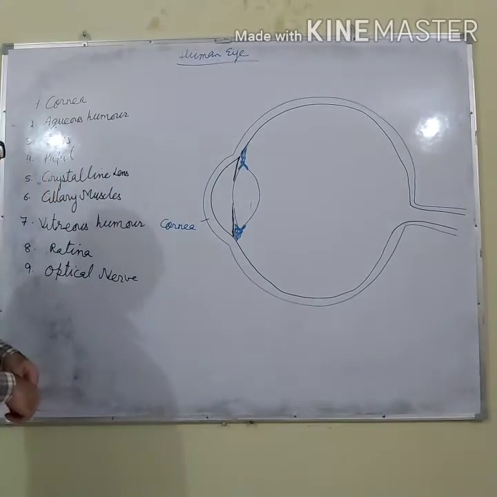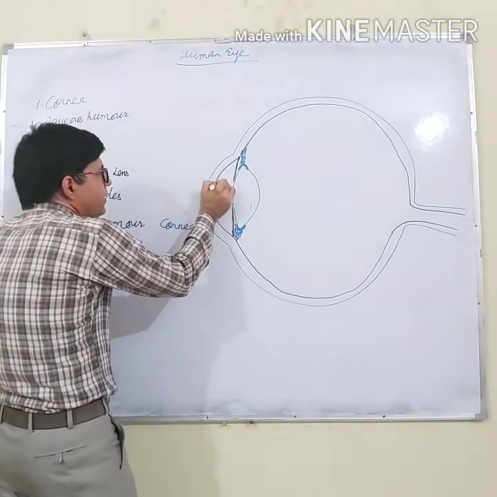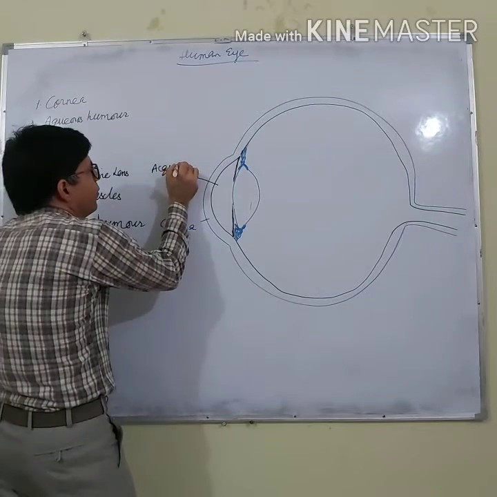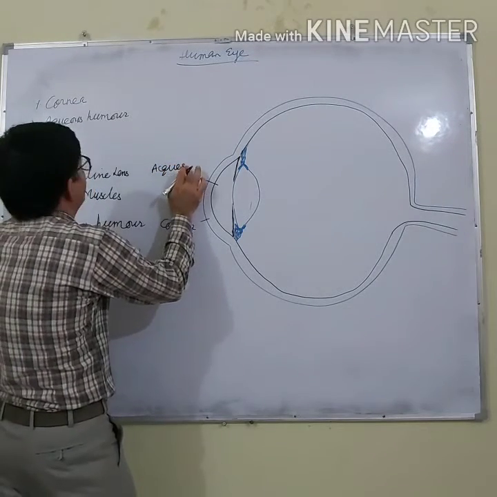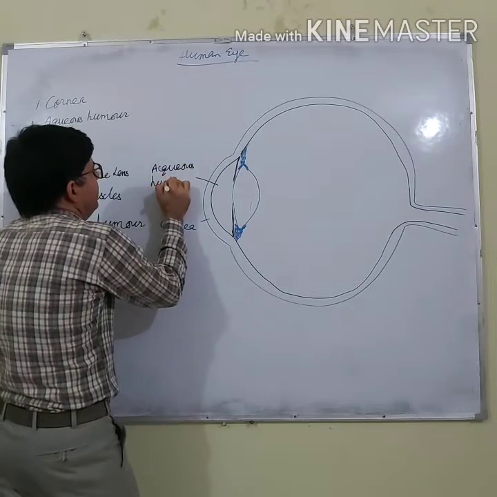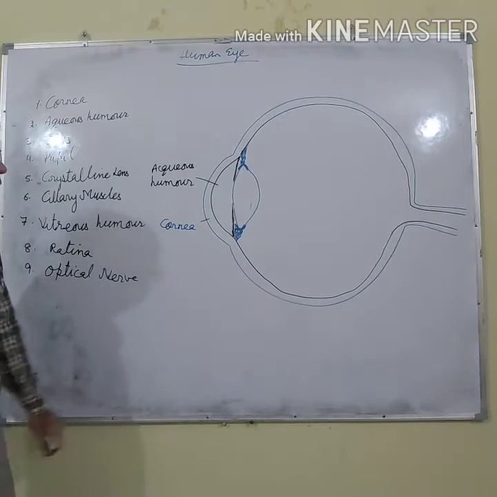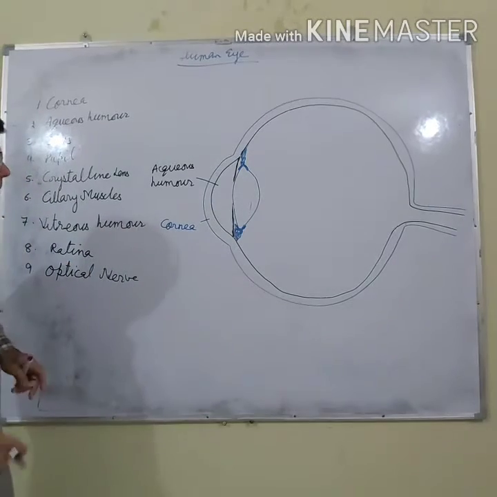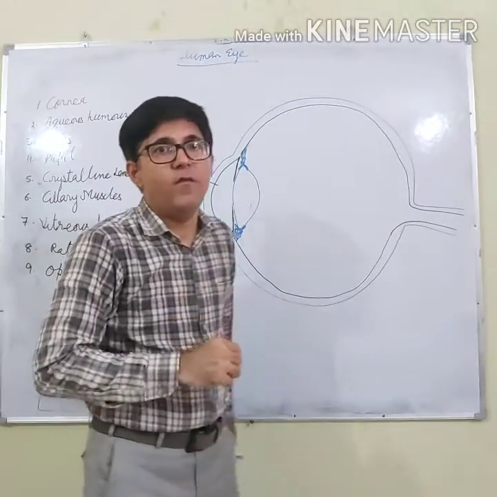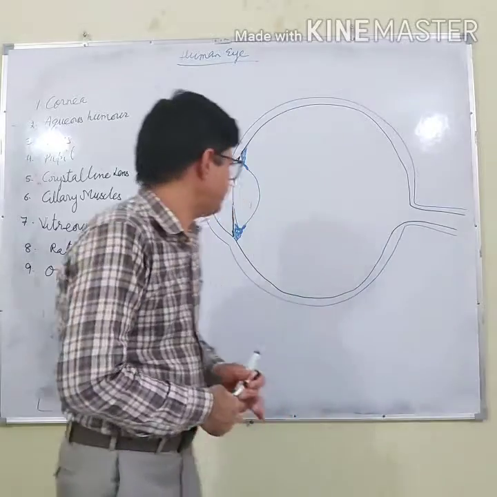And the next portion is the aqueous humor. This portion is the aqueous humor. The aqueous humor is made up of watery saline fluid.